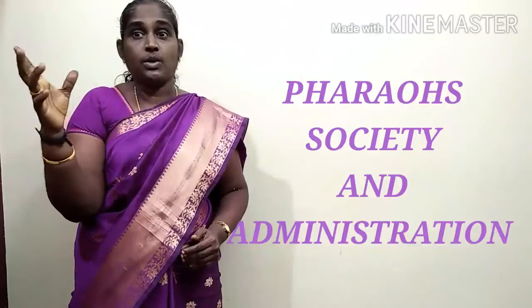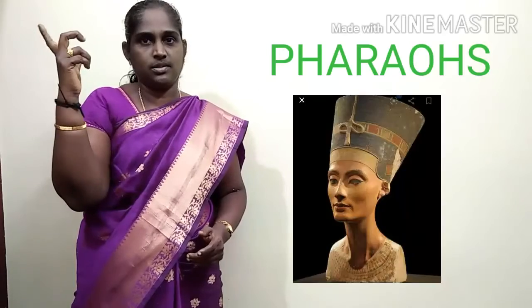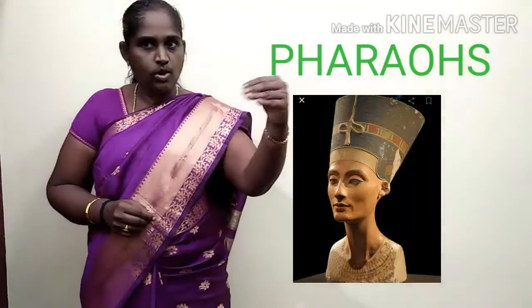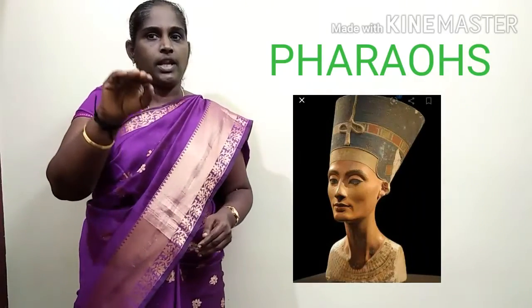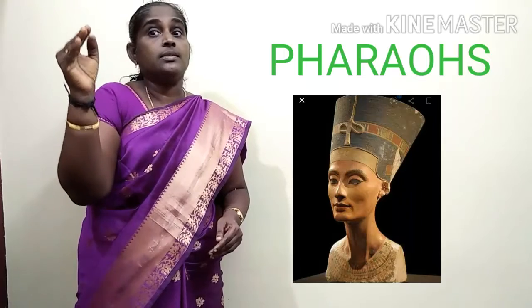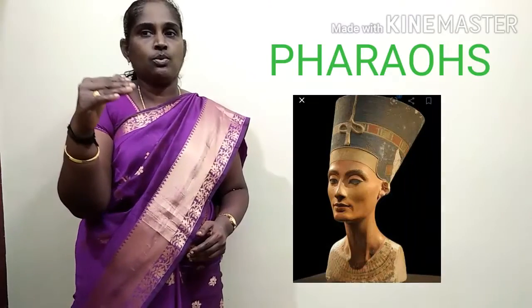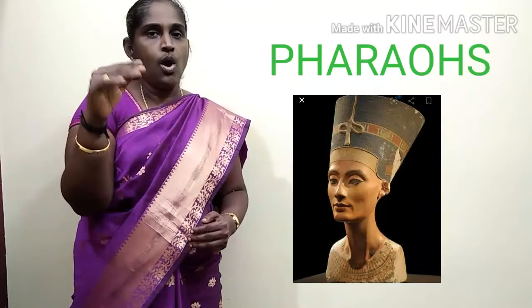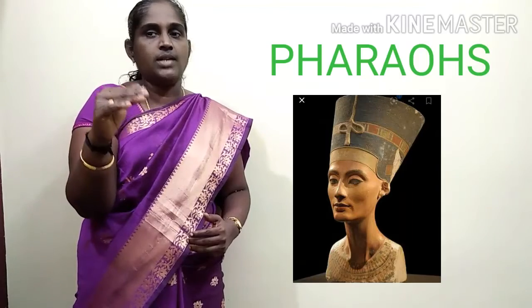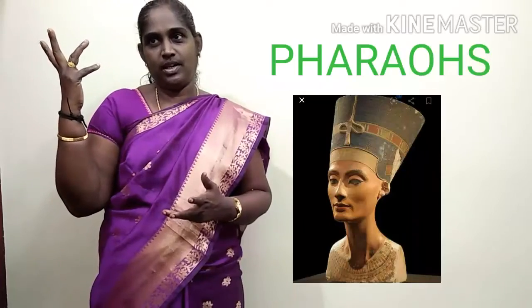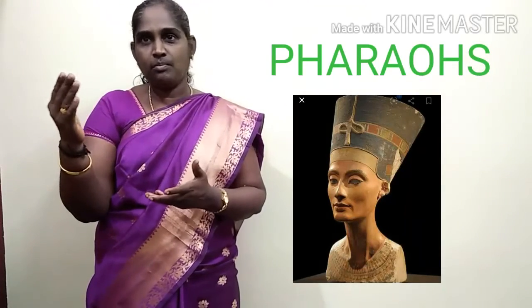Next we will see Pharaohs, society and administration. See the spelling, P-H-A-R-A-O-H-S. The Egyptian king was called Pharaoh. The people treated Pharaoh, the king, as a divine form. That is, the people thought the king bears the power of God. From God, the king is getting power.